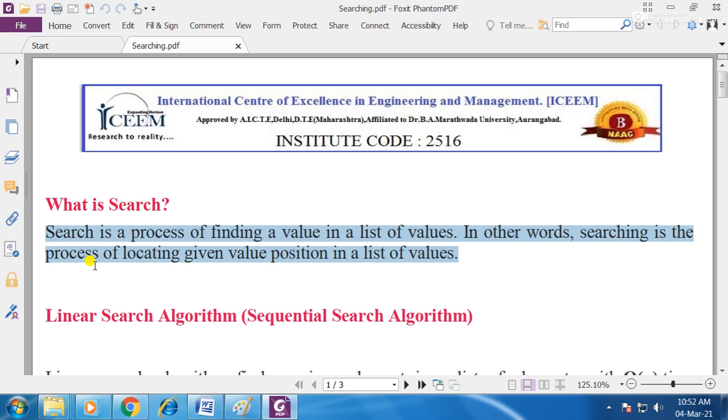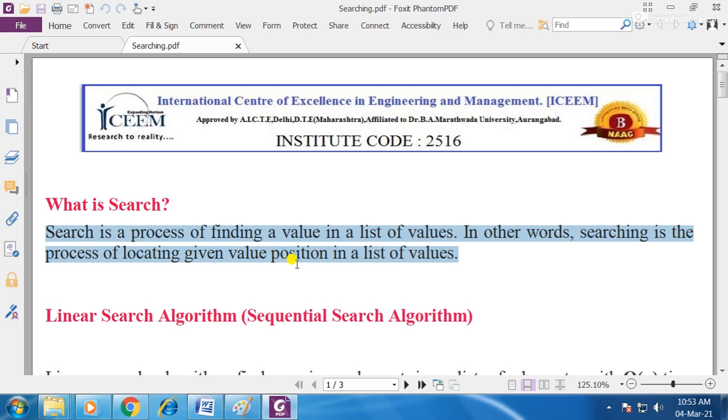That's why we say n values. So searching is basically searching for a particular value from the given n values. Finding a particular element from the given n elements. It is basically searching for a value, a particular entity, a particular quantity. That particular technique is called a searching technique.